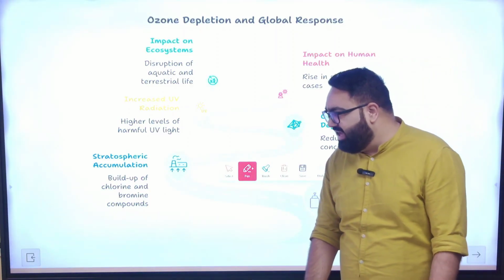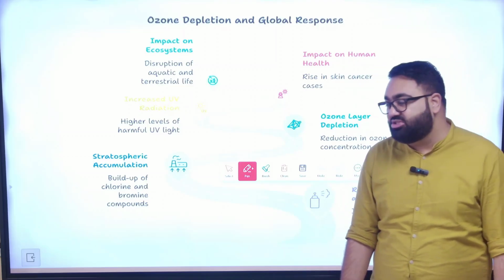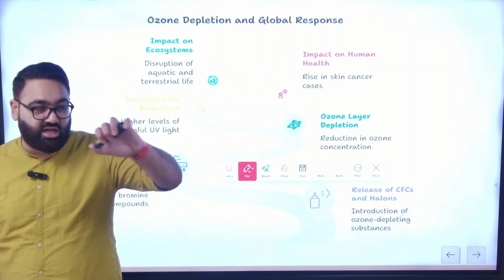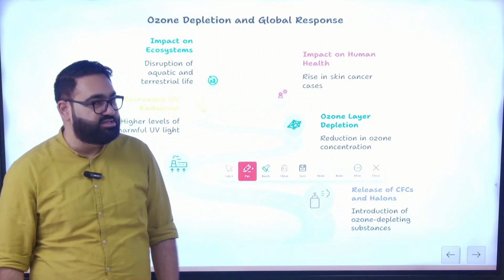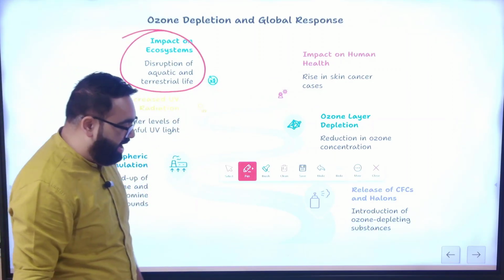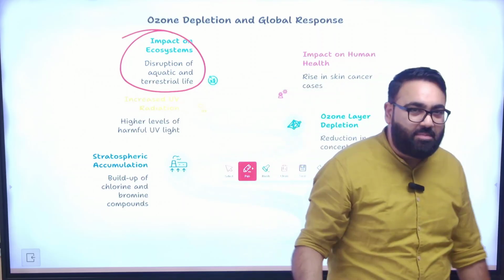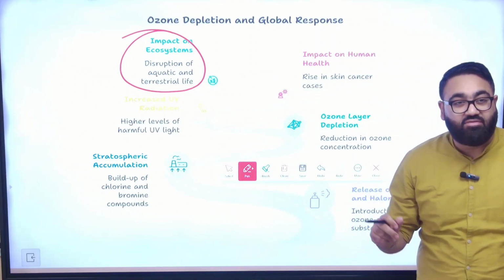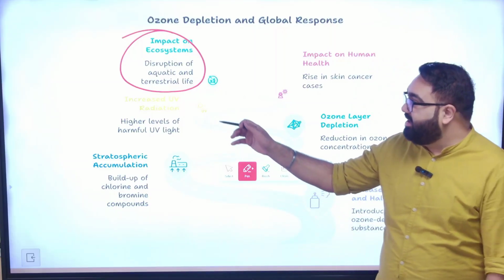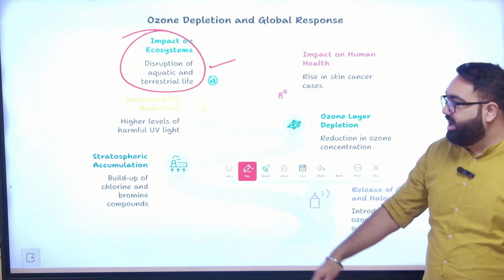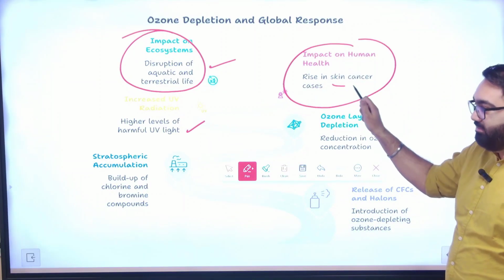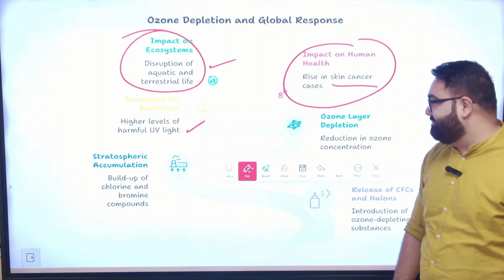Ozone depletion was a very, very dangerous thing. It still is. It depends on season to season. In some season, the ozone hole becomes larger. In some other season, it actually reduces its size. It has an impact on aquatic life. Again, with more radiation, increasing temperature, it can harm not just human life, increase the risk of problems such as skin cancer. It can even have an impact on aquatic life. Higher UV radiation level, as I told you earlier, has an impact on human health. There have been increasing cases of skin cancer.